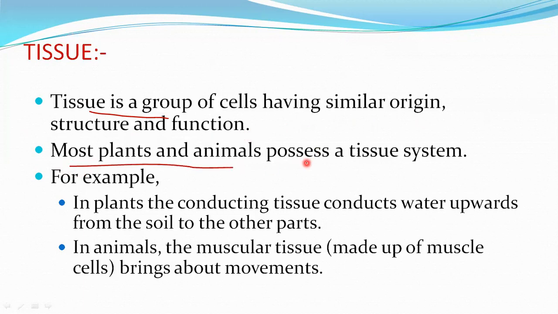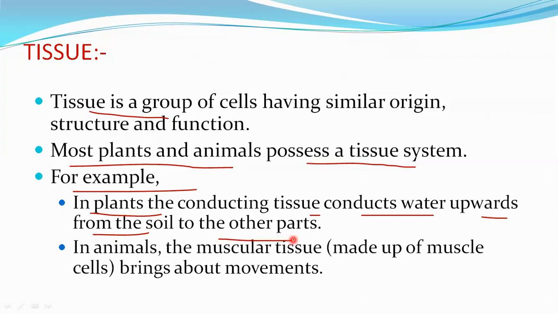Most plants and animals possess a tissue system. It means the group of cells together form the tissue, right? So in plants and animals they possess a tissue system. For example, in plants, the conducting tissue, as the name itself tells, conducts water upwards from the soil to the other parts.